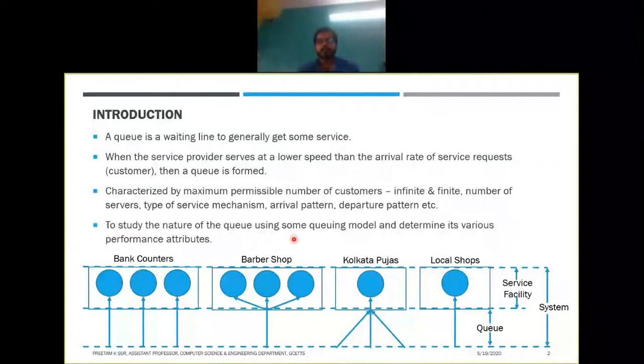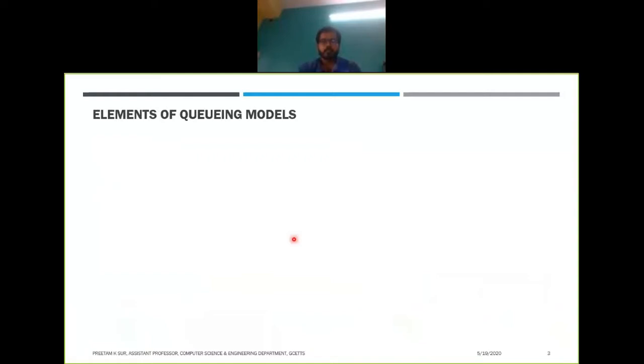So we'll mathematically model a queue, and from that we'll try to determine how a queue behaves, what its waiting time in the system and waiting time in the line is. All these attributes we will try to find out. As we know, we'll analyze a queue by making a model of it, so what are the elements that we require to make a queuing model? That we're going to learn next.